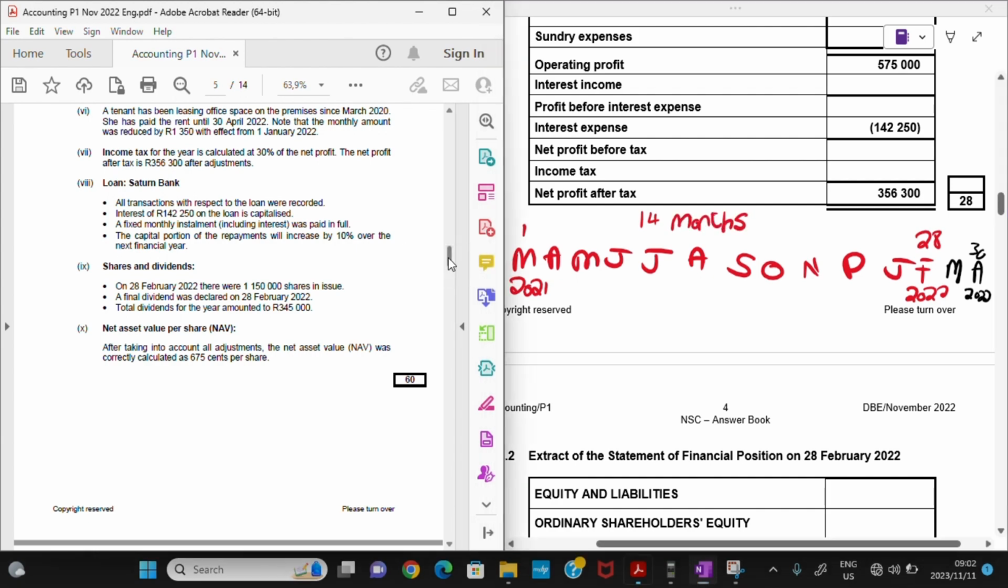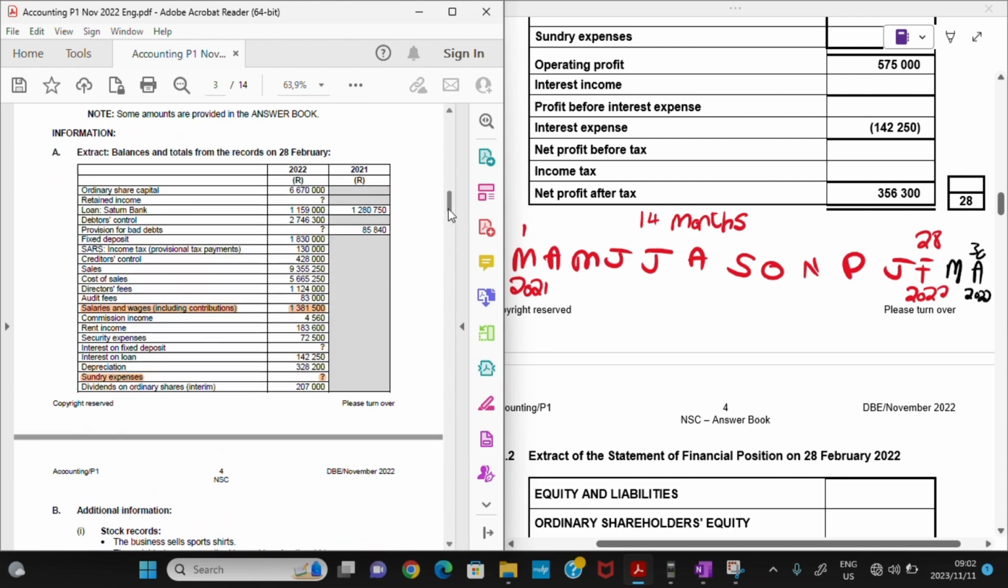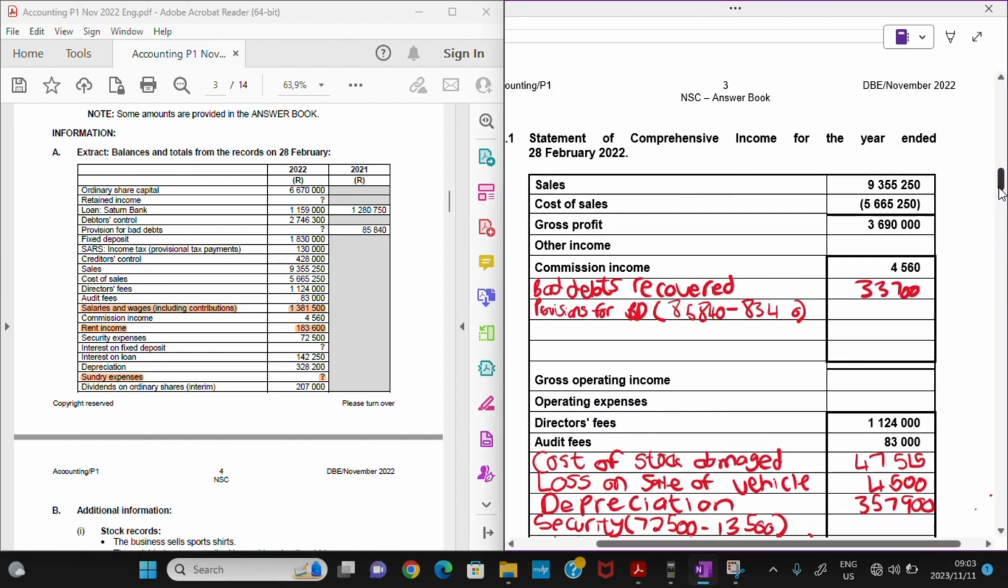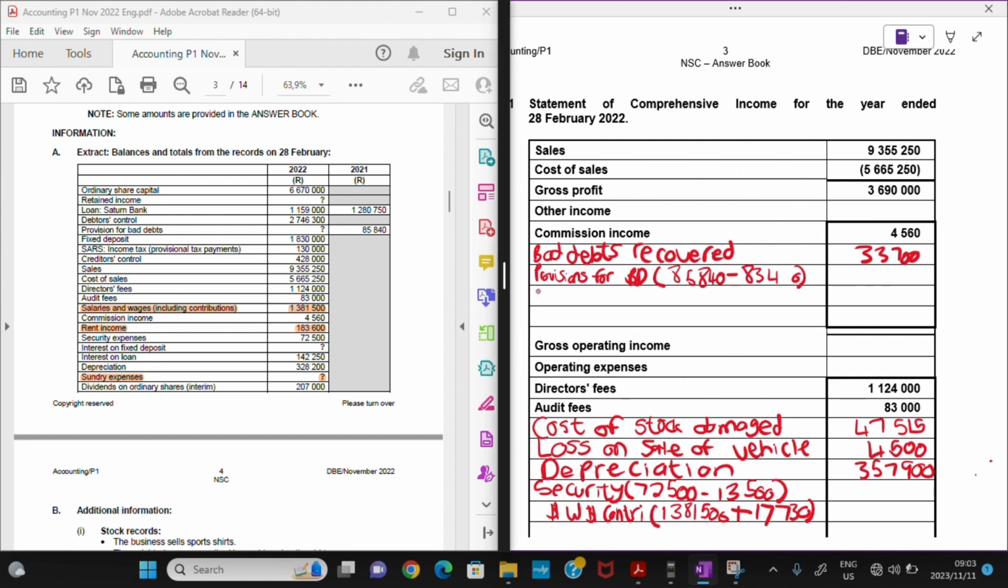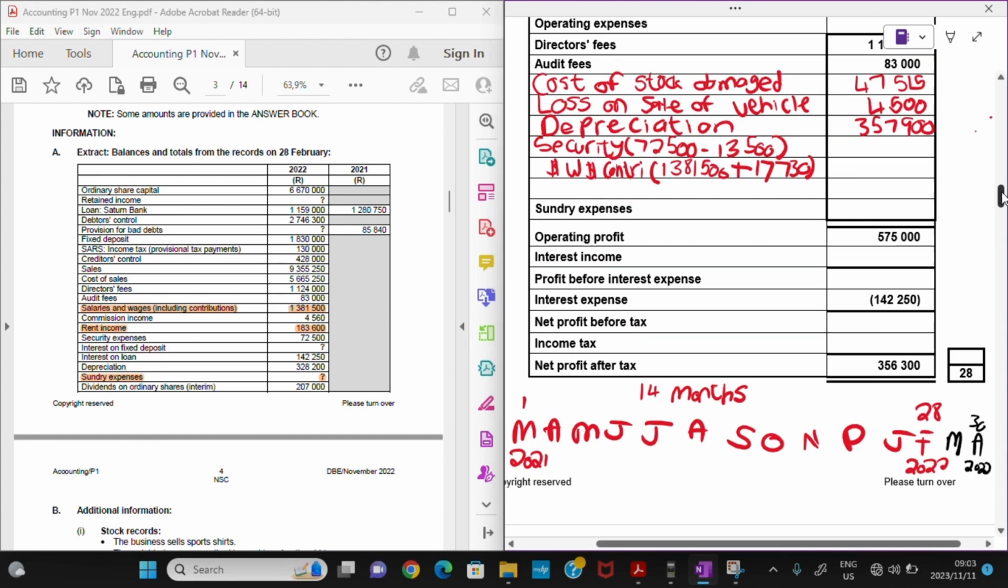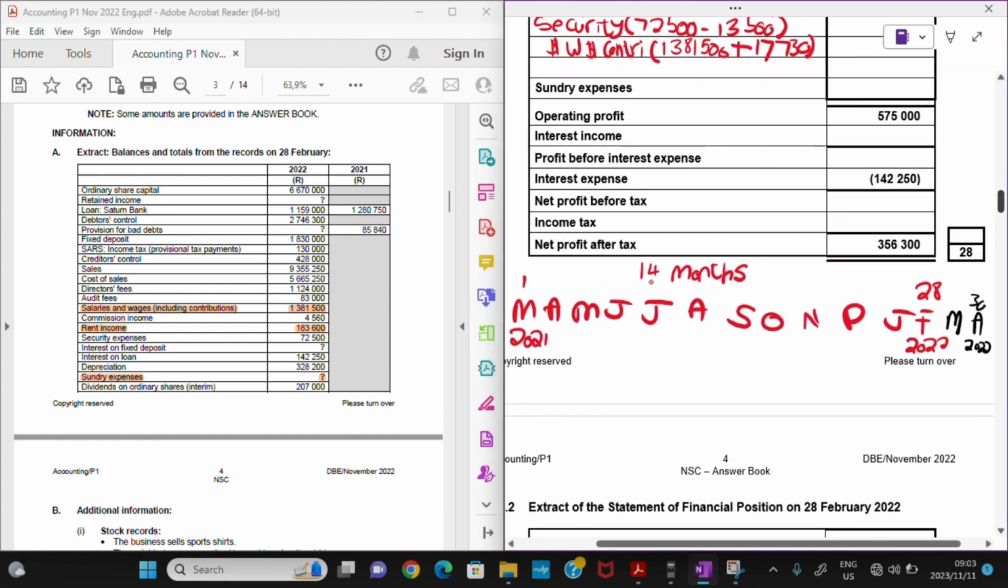Let me also go to the balance here and see. What we are dealing with is rent income. It has a figure of 183,600. So I will write down rent income here with the figure of 183,600. Let me go back to where I'm making my calculations. As we said, she has paid us for 14 months.